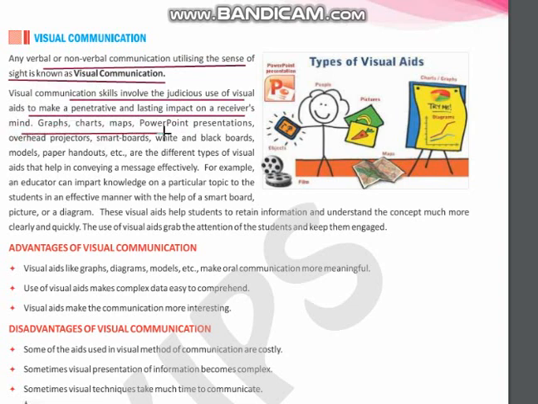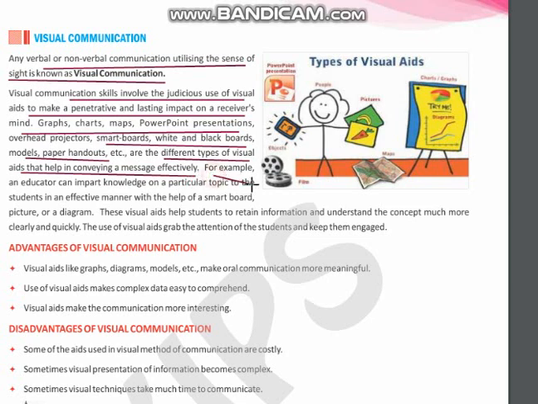Graphs, charts, maps, PowerPoint presentations, smartboards, white and blackboards, models, and paper handouts are the different types of visual aids that help in conveying a message effectively. Even when you prepare a model or a painting or a picture, that also gives some message, and that is also an example of visual communication.